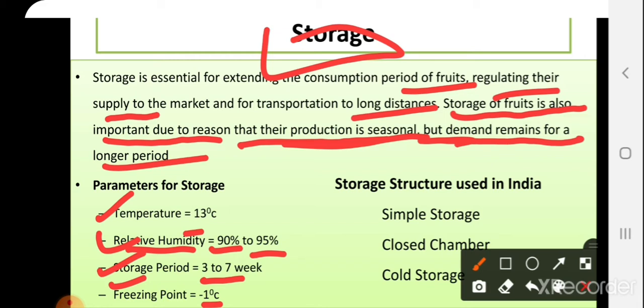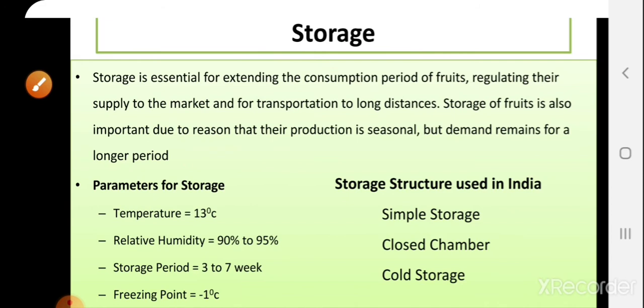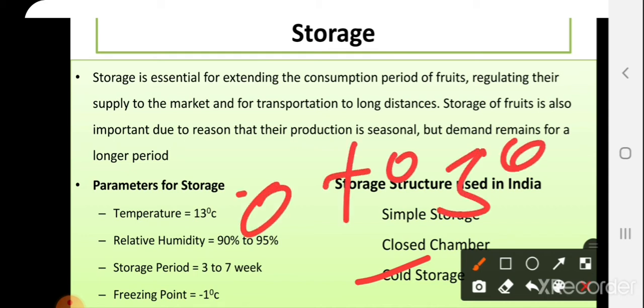Some common storage structures used in India are simple storage structures at the producer level itself, meaning just harvesting the mangoes and placing them in one place. Then closed chambers, sometimes they use chambers like pre-cooling chambers. Also steel structures or wooden structures in which the produce is stored. Then finally cold storage, for storing mangoes to increase the shelf life. Temperature ranges from 0 or -1 degrees to nearly 5 degrees Celsius.